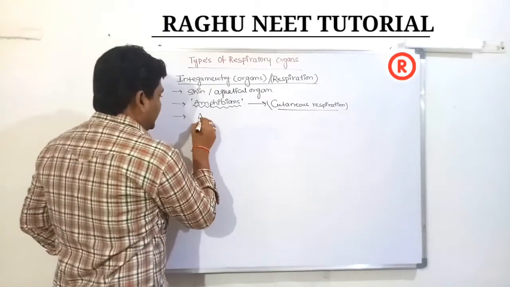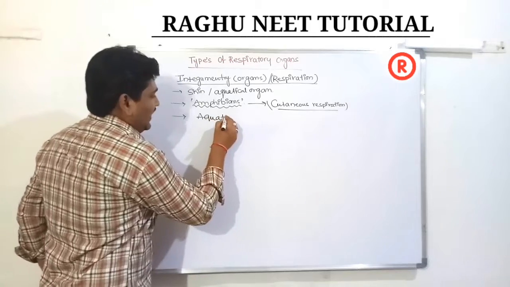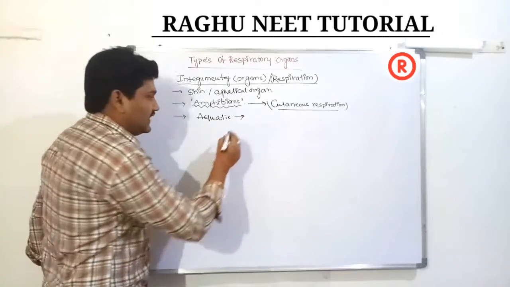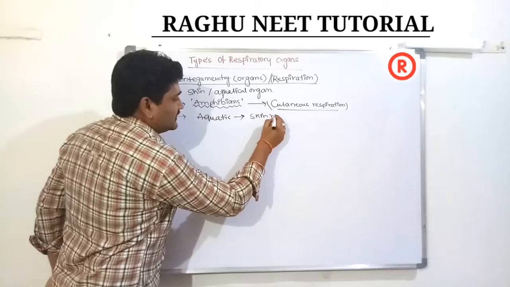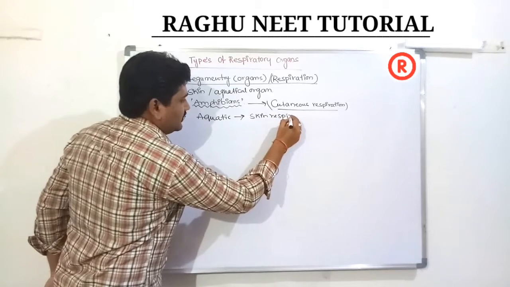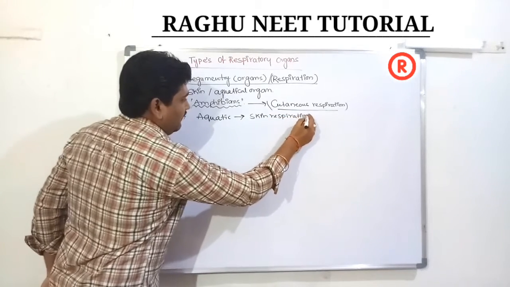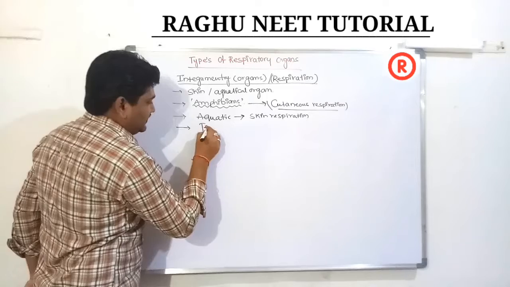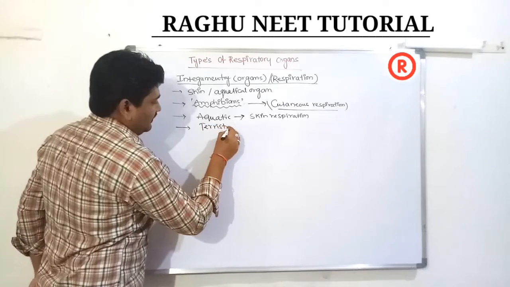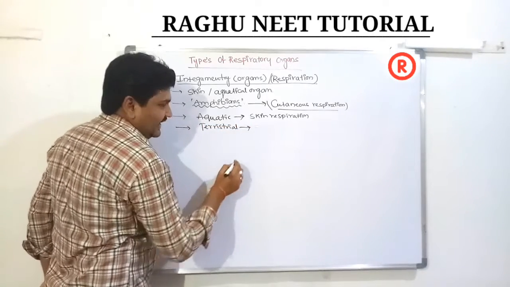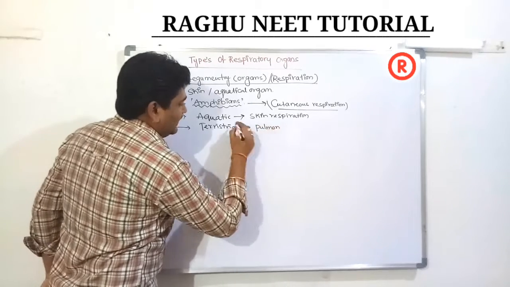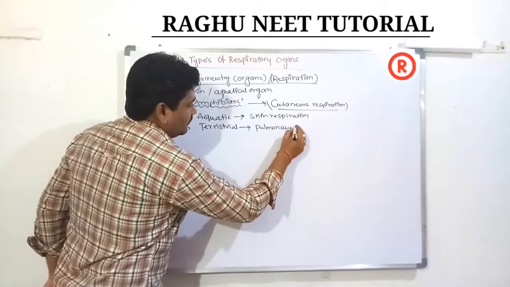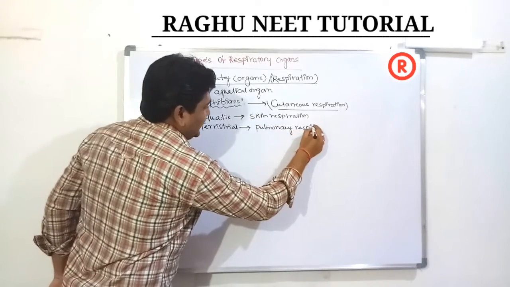In the aquatic region, which one? Amphibians in the aquatic region show skin respiration. When they are in the terrestrial region, in the land region, they show pulmonary respiration. Which one? Amphibians. Pulmonary respiration.